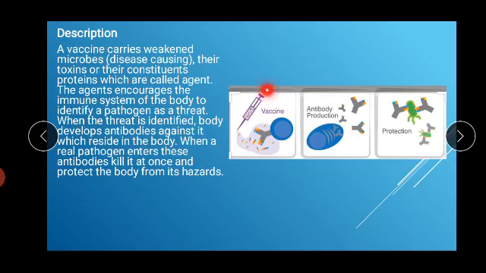You can see here we are inserting a vaccine, and after that it will start the production of antibodies against that bacterium or virus or pathogen. When a real pathogen enters, these antibodies kill it at once. You can see these green colors show the pathogen.